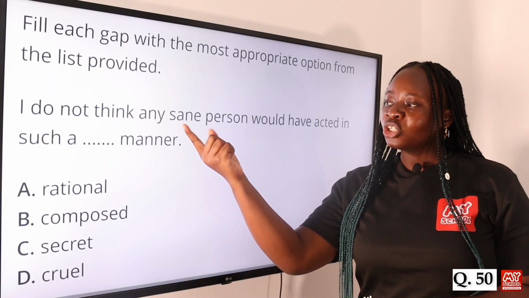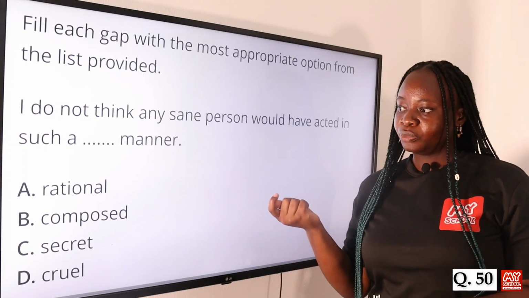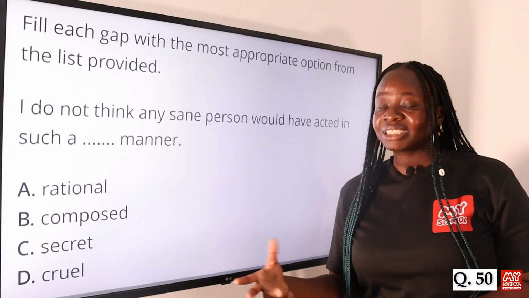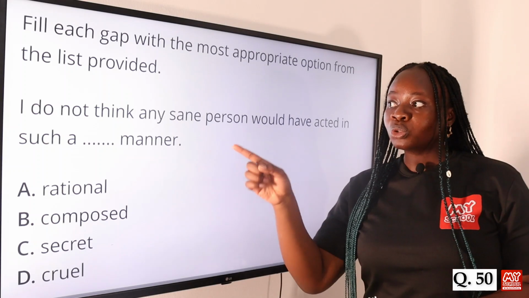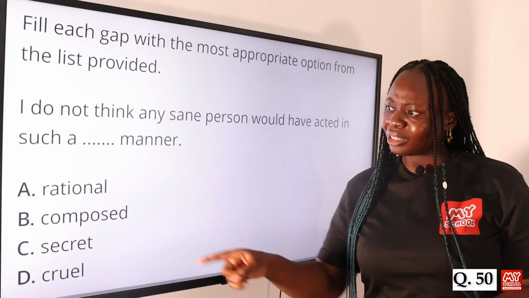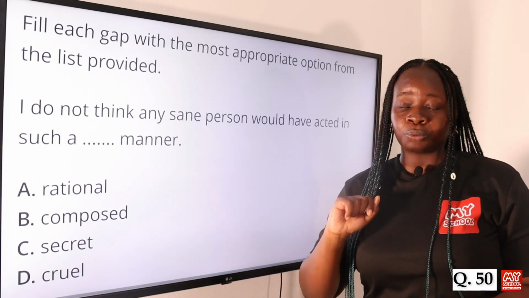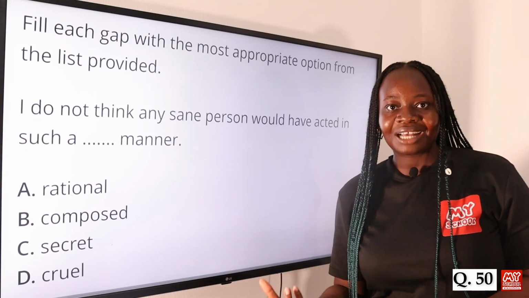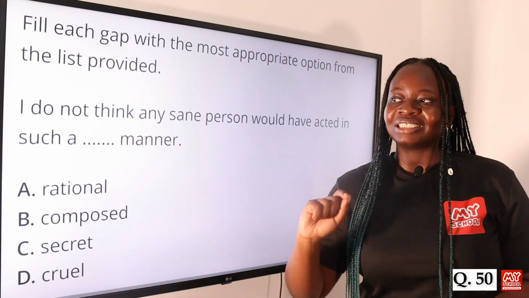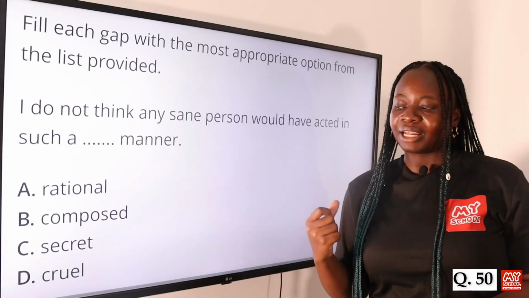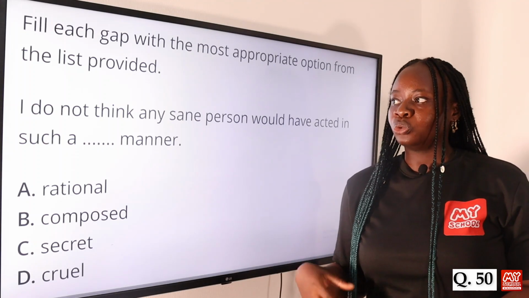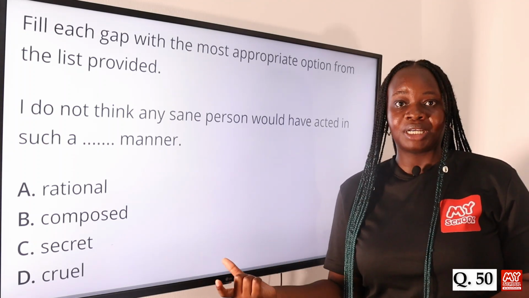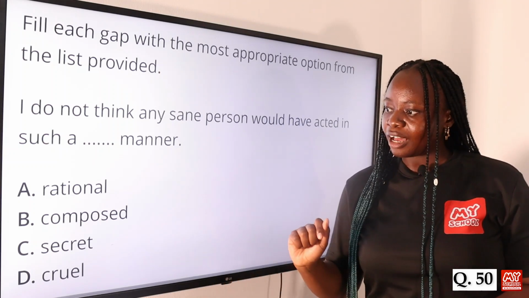They are talking about something a sane person should not do, right? A sane person has to act in a rational manner, right? A sane person acts in a rational manner. But someone who is not sane doesn't act in a rational manner. So rational cannot fit that gap, because a sane person always acts in a rational manner. But you're saying you do not think a sane person should act in such a manner. Option B, composed, also has a positive connotation. A sane person always acts in a composed manner, so it can't fit in that gap.